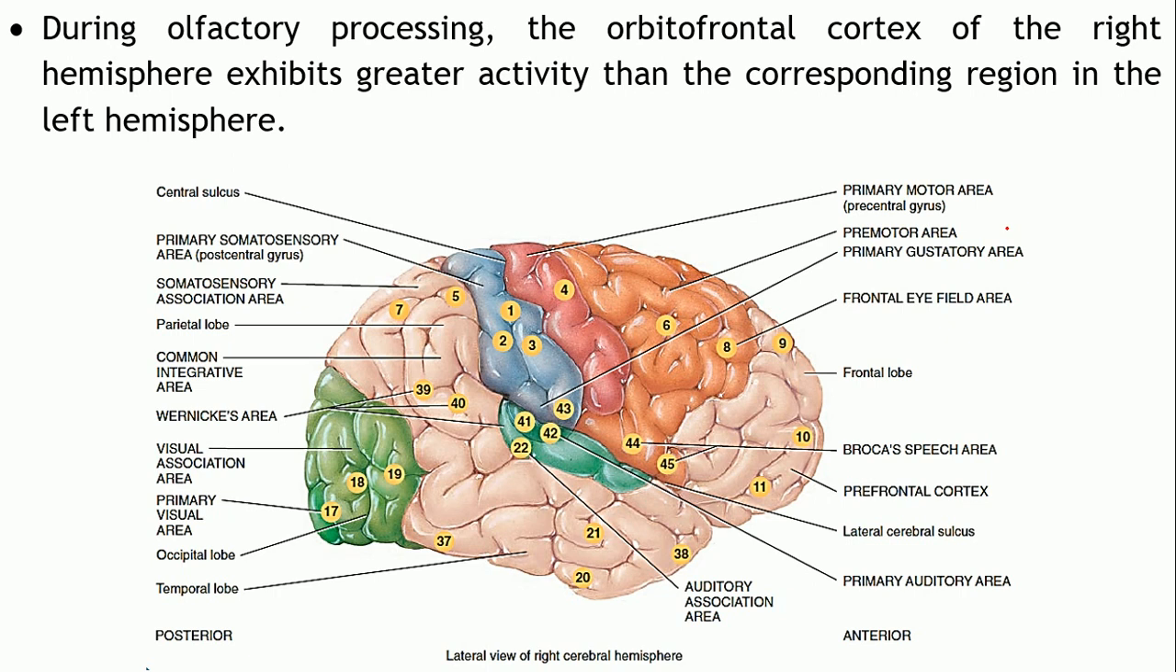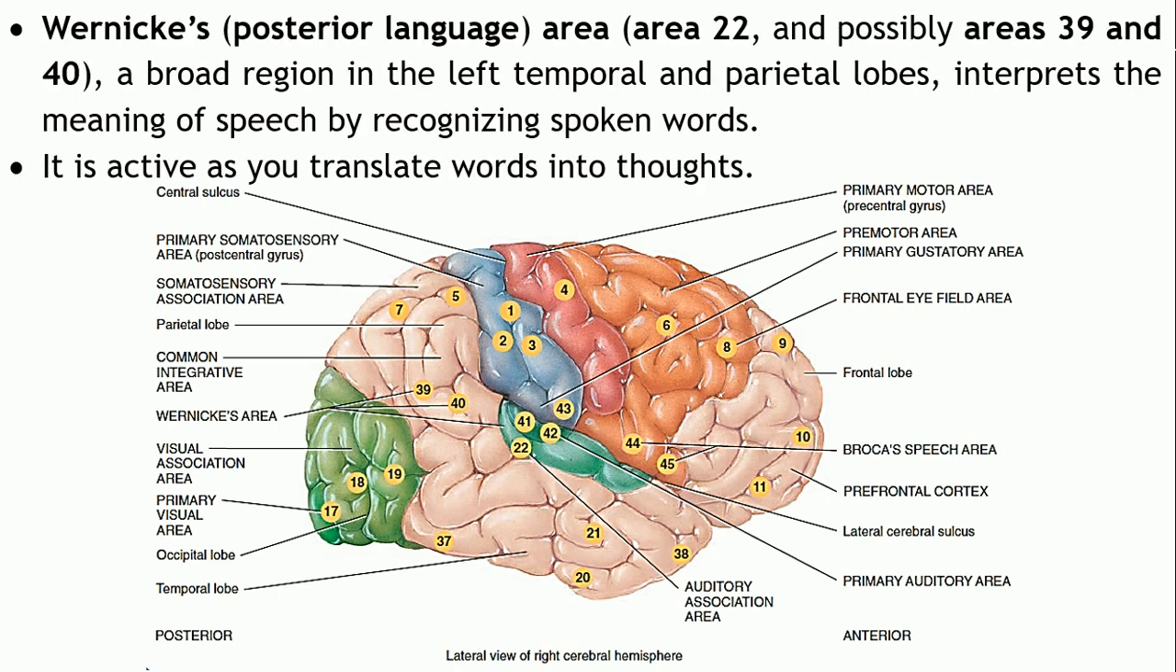Okay. Now again over here the orbitofrontal cortex of right hemisphere, it exhibits the greater activity as compared to the area in the left hemisphere. Then the next area is the Wernicke's area or the posterior language area, that is area number 22 and possibly area number 39 and 40. That's over here.